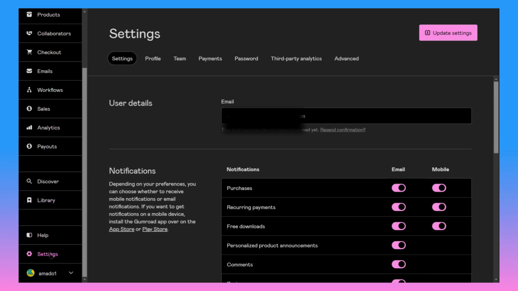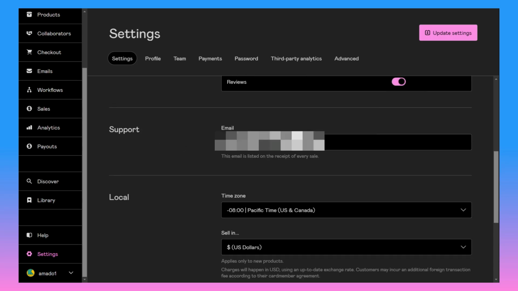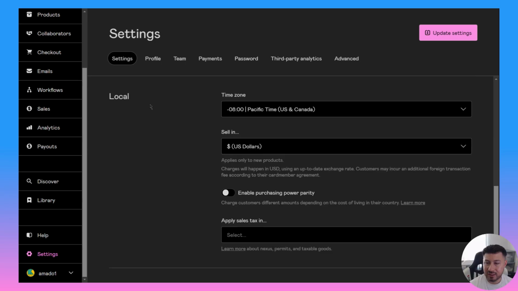Okay, so let's go down to settings, and then you can set up notifications for this. You could also put a support email. Don't worry about that unless you got a business with a support email. Go ahead and put it in right there. And then for the local time, this is where you put your time. Since I'm on Pacific time, US and Canada, this is what I'll select. But you could go ahead and select whatever your time zone is. Then select your currency.